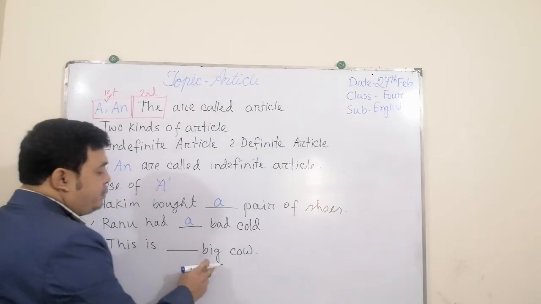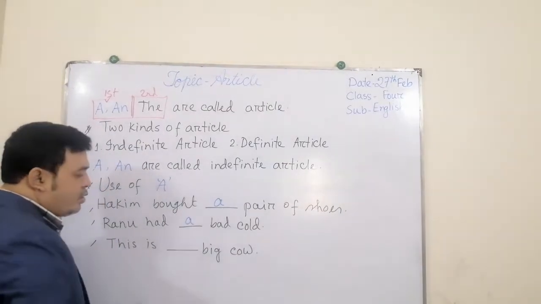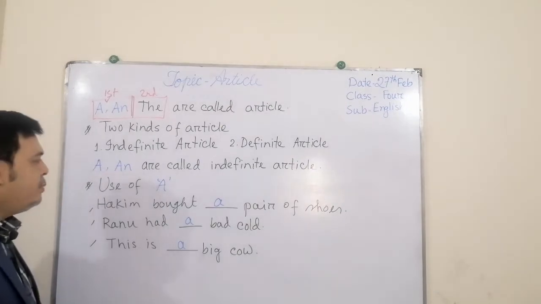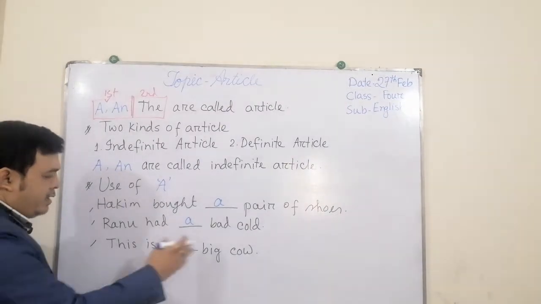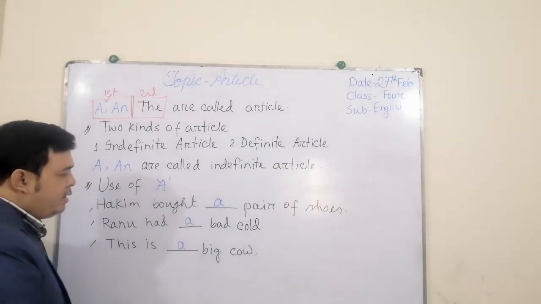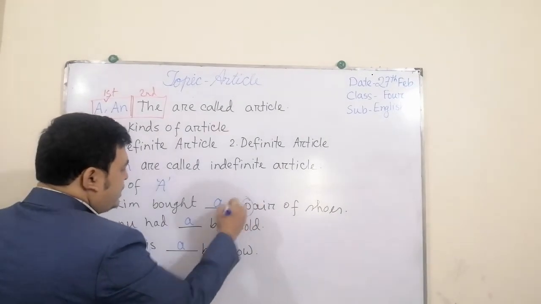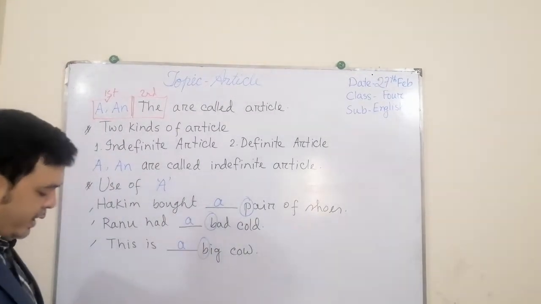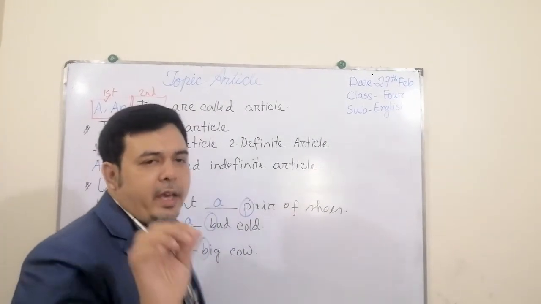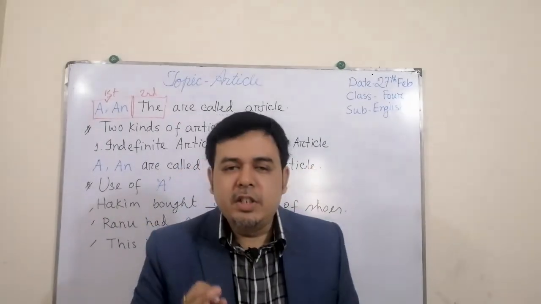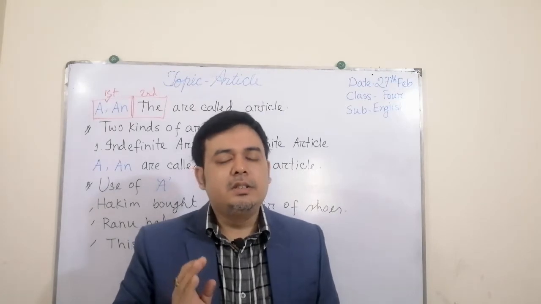This is dash big cow. So what is this? This is a big cow. That is also another example. All the words started with consonants, so we very easily put a there. Clear? But that is the general rule.